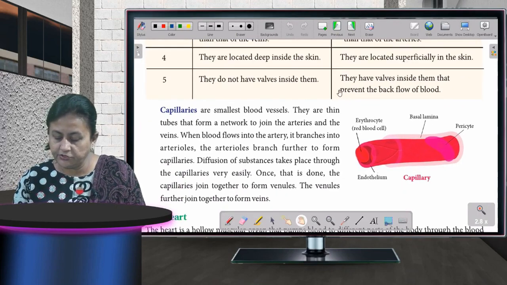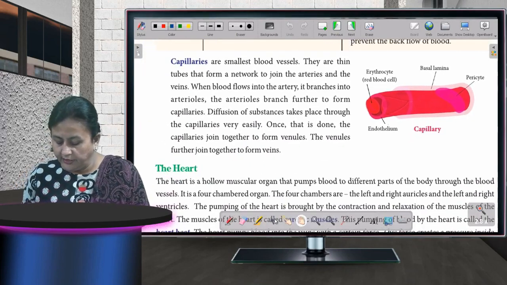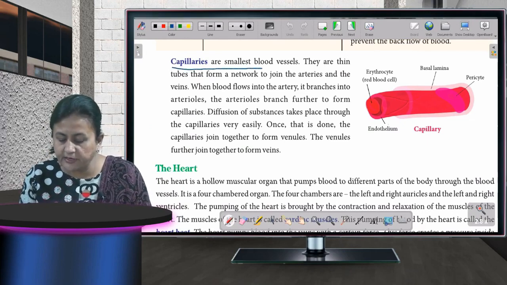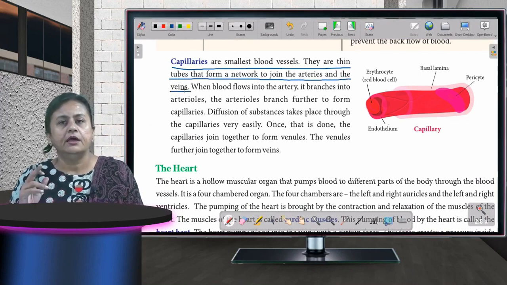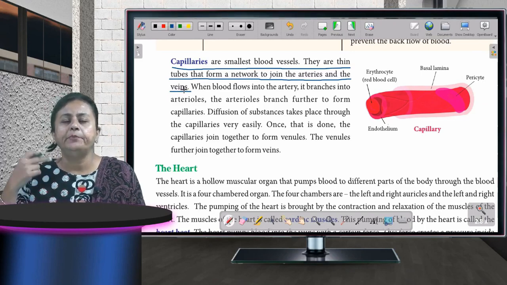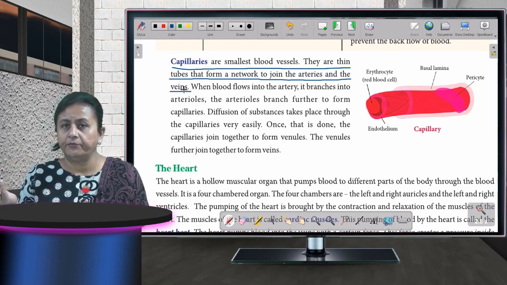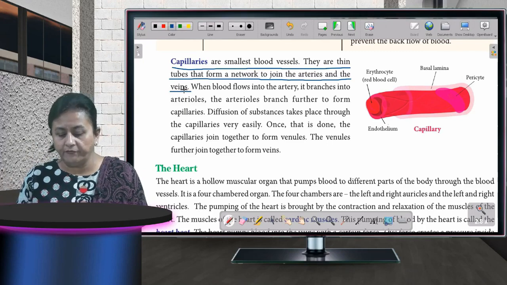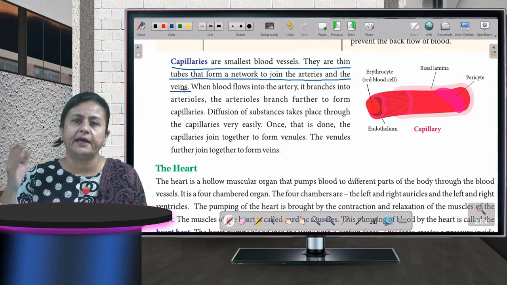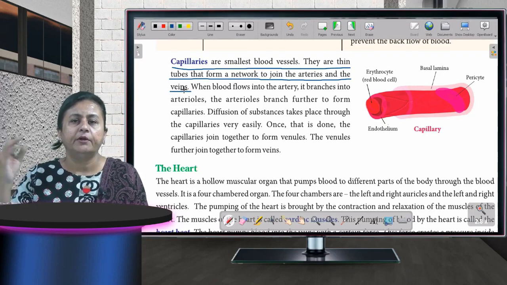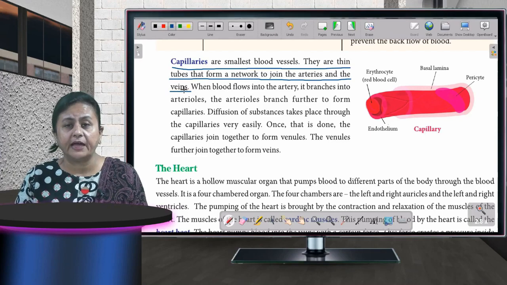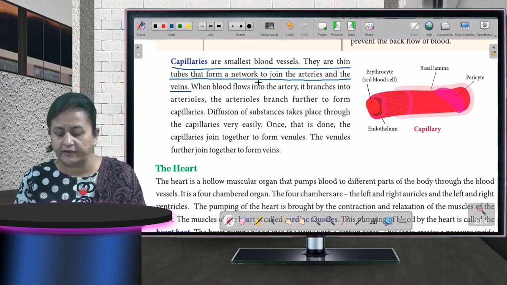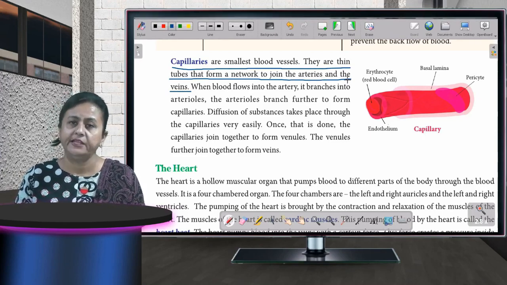So you can see on your screen also. Now, what are capillaries? Capillaries are the smallest blood vessels. They are thin tubes that form a network to join the arteries and the veins. I told you arteries carry the pure blood to different parts of the body from the heart. And what are veins? Veins, I told you, bring back the impure blood from different parts of the body back to the heart. But what are capillaries? Capillaries are thin tubes that join the arteries and the veins together.